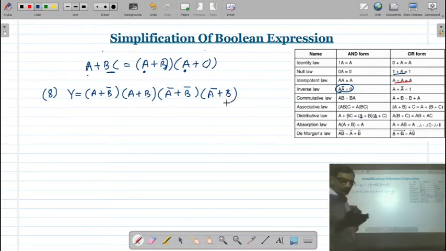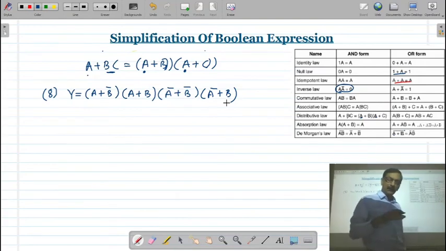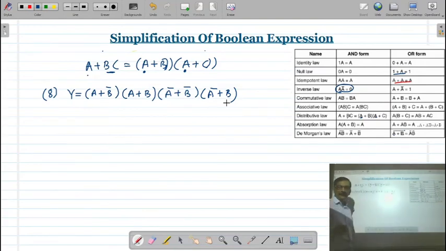Okay. So four brackets are there, and you can also open the brackets and simplify this, but it will take a number of steps. More steps will be required to simplify this, and your expression is also going to be complicated.